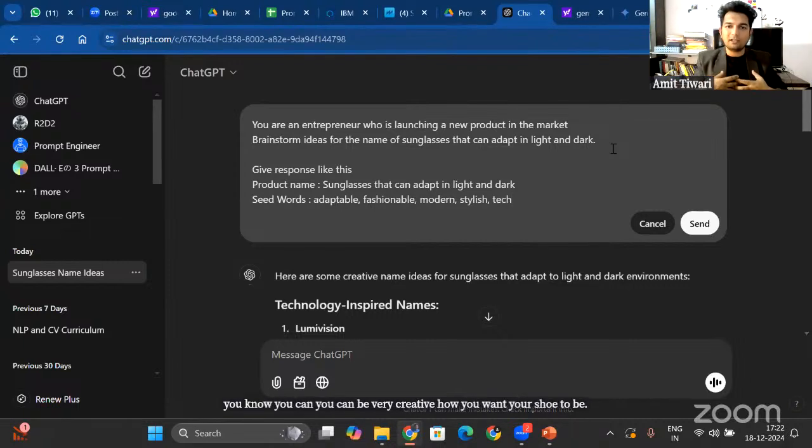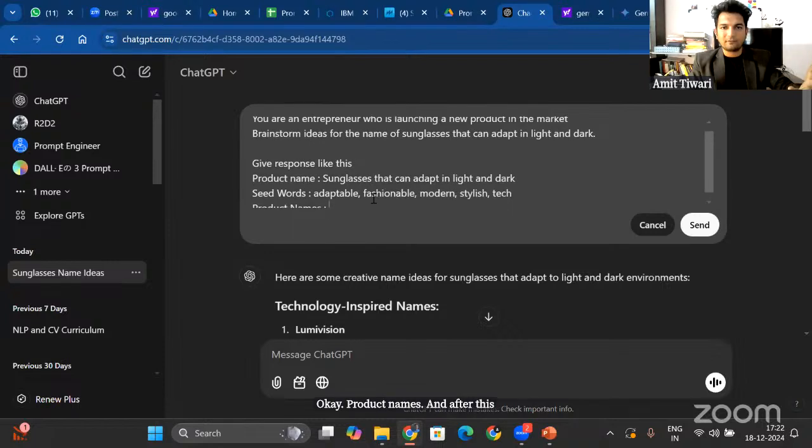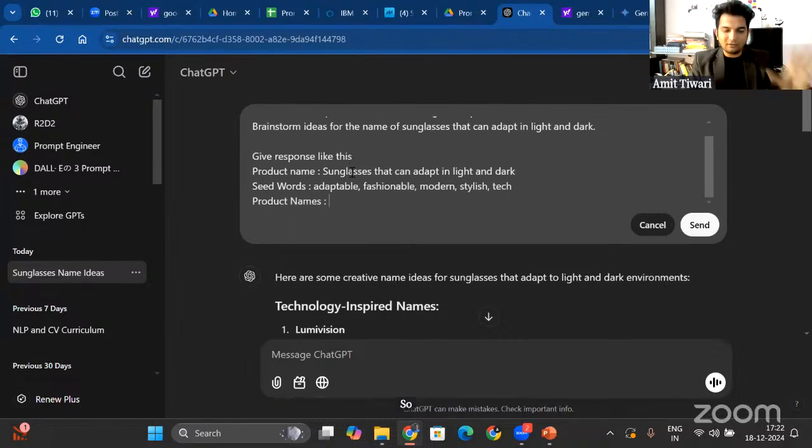I am being creative that my sunglasses are adaptable, fashionable, modern, stylish, and tech. And then give me product names. So I am giving a direction to ChatGPT or the generative AI tool to generate responses in a way that I am thinking.